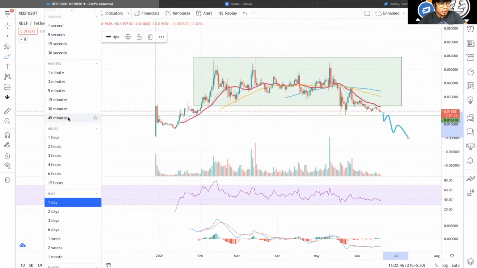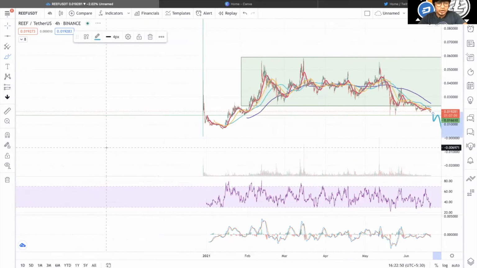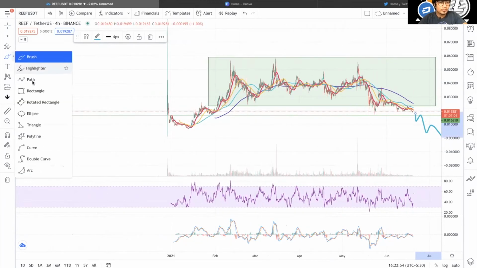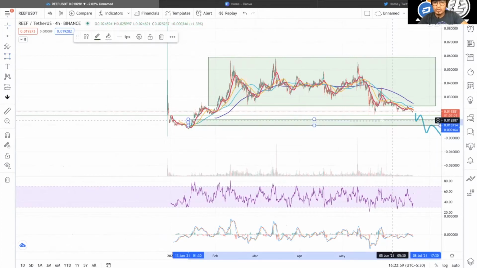Let's check the 4-hour chart here. Okay, if you see in the 4-hour chart, there is some sort of support in this region. So this might help stop us from going below this level, but I don't think it will go below this 0.019 cent level.